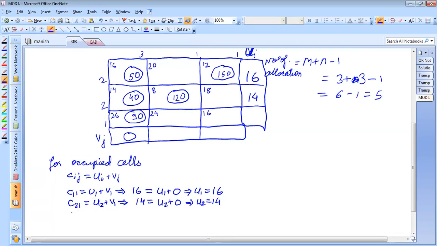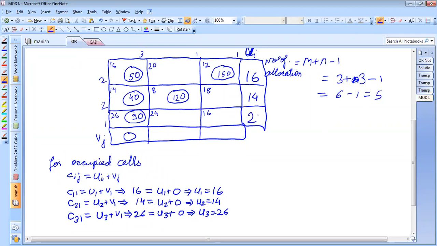That is C21, second row, first column. Similarly, C31 is equal to U3 plus V1, implying that 26 is equal to U3 plus 0, implying that U3 is equal to 26.